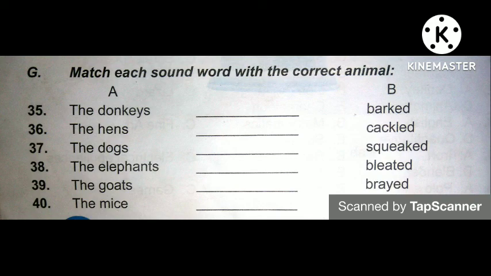Okay, we have monkeys there, and you know the monkey has a very nice sound, and the duck. Okay, we have in A columns the donkeys, the hens, the ducks, the elephants, the goats, and the mice. And we are going to be matching them with the sounds in B. So let's start up.